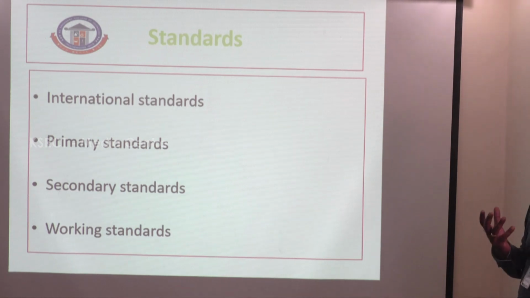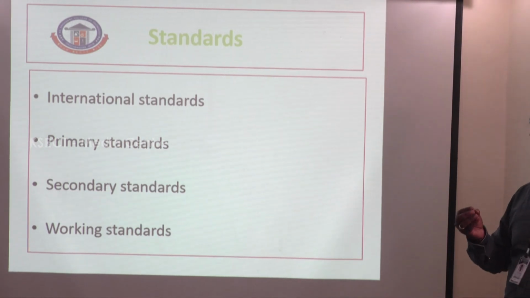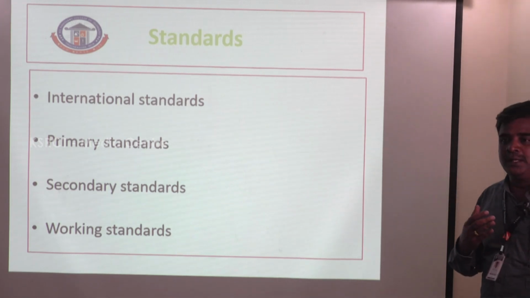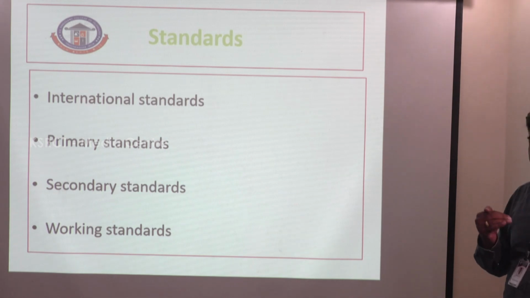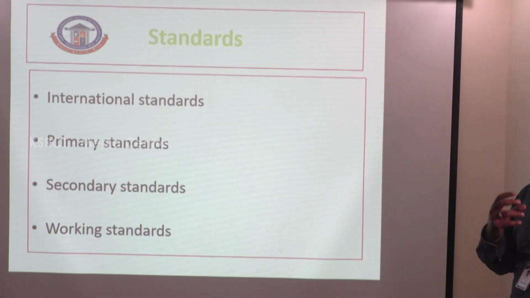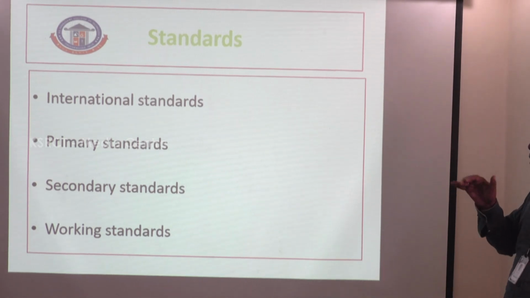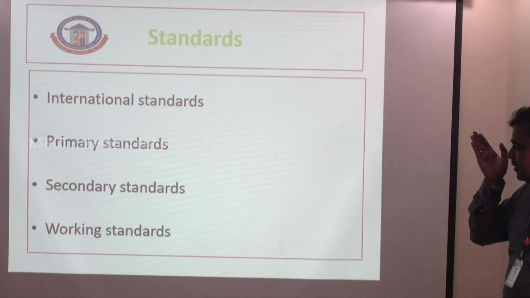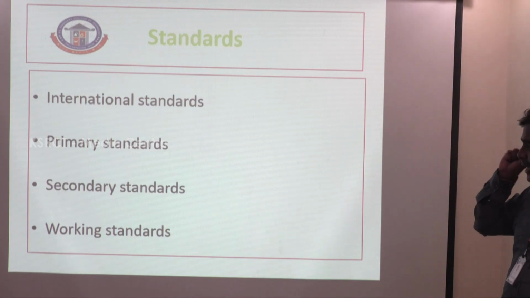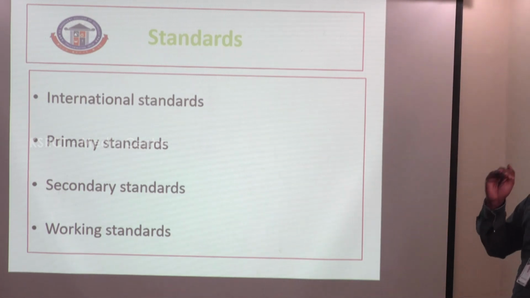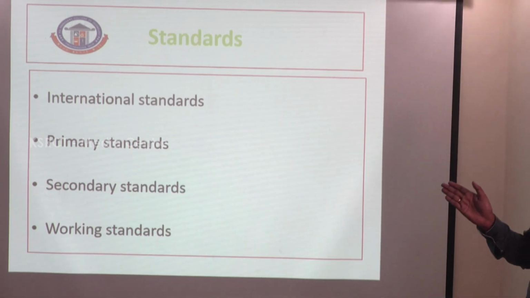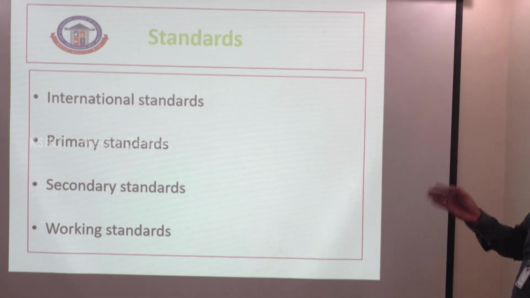What are these standards? That is very important. In every industry, every product to be manufactured must maintain the standard. Every organization or industry gets the quality of the product based on the standards. So the standards can be classified as international standard, primary standard, secondary standard and working standard. All the companies, organizations or industries must meet the standards. That's why customers can accept them. Otherwise, it's a defective product.